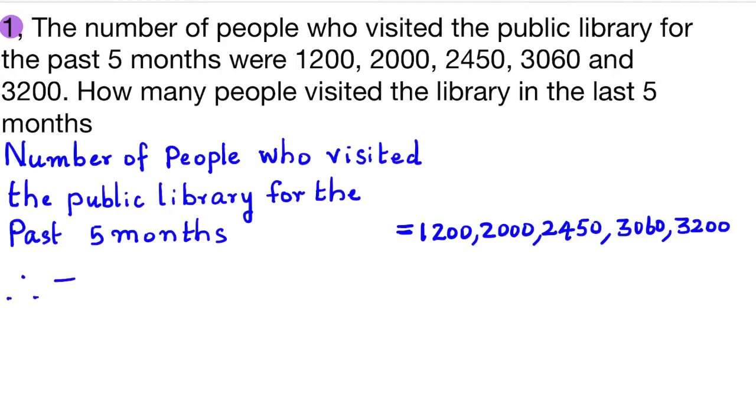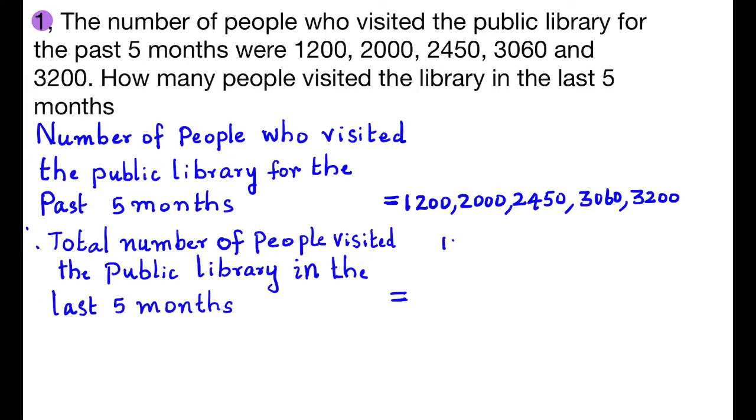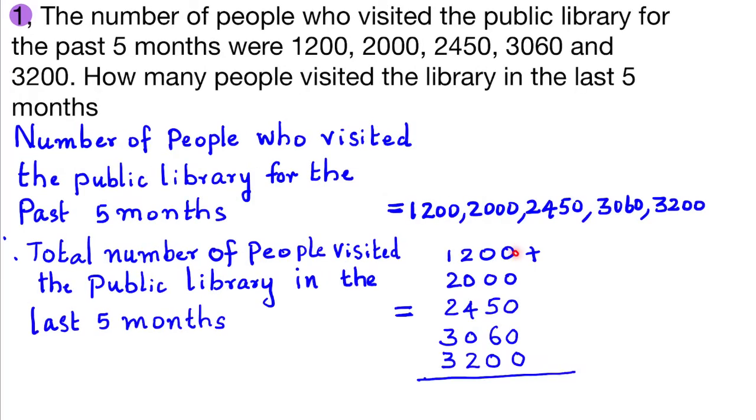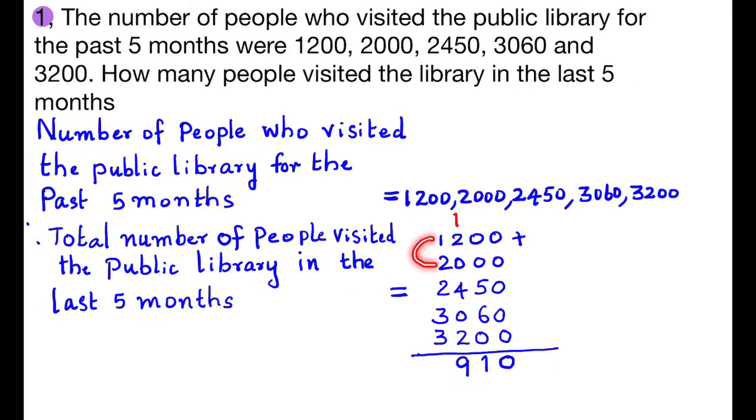Therefore, the total number of people who visited the public library in the last 5 months is equal to the sum of 1200, 2000, 2450, 3060 and 3200. 0, 5 plus 6, 11, carry over 1, 1 plus 2, 3, 3 plus 4, 7, 7 plus 2, 9, 1 plus 2, 3, 3 plus 2, 5, 5 plus 3, 8, 8 plus 3, 11.